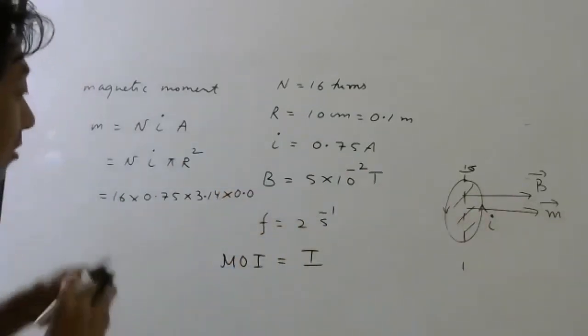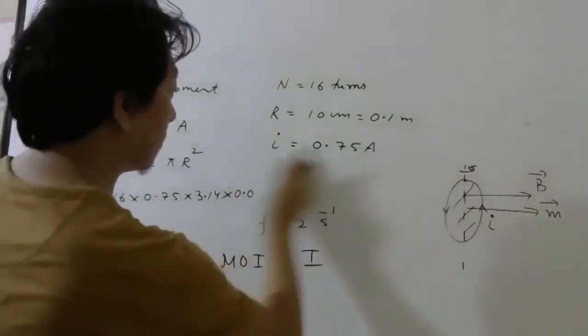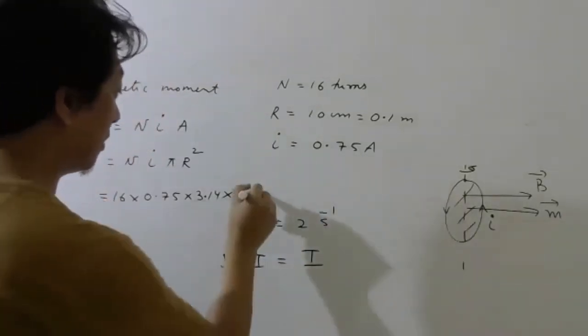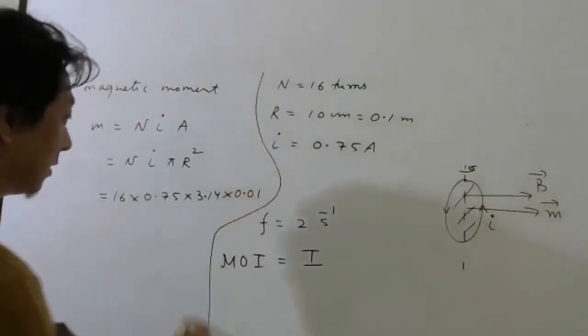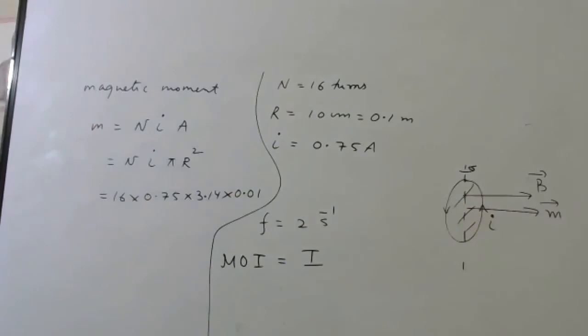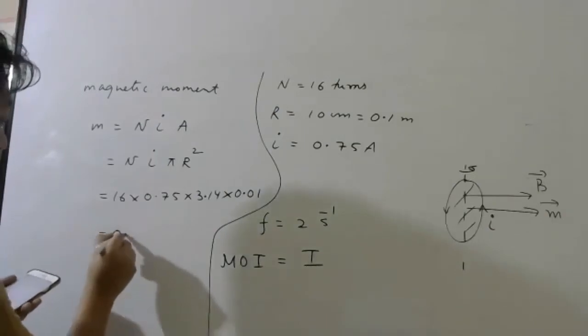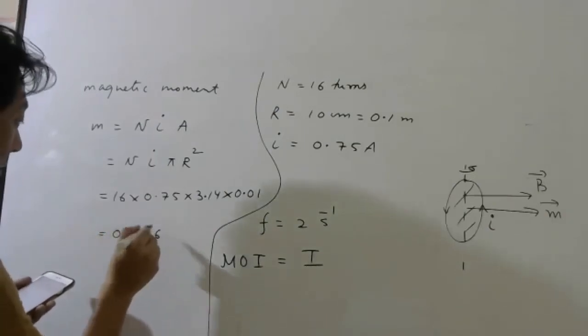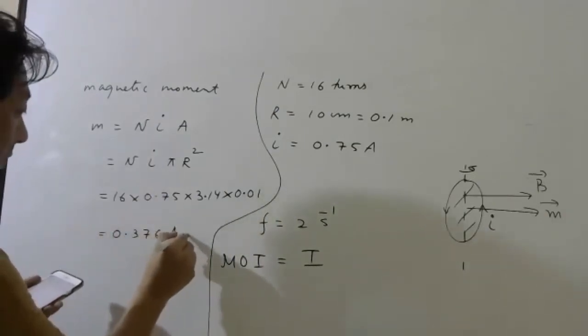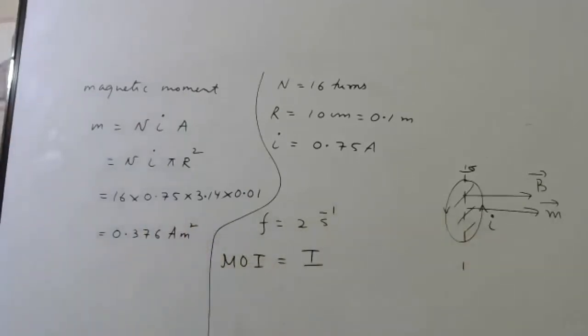0.01. Okay, this is separate. So if you do the calculation, you should get 0.376. Is it correct? Ampere meter square. 0.376. Check once. Yeah. So this is your magnetic moment, right?